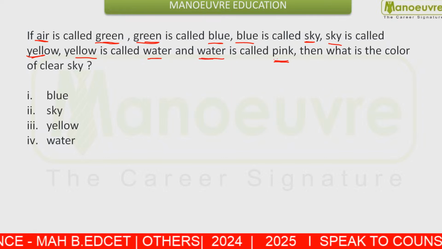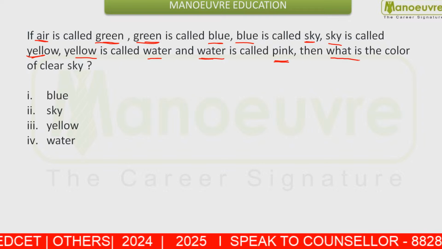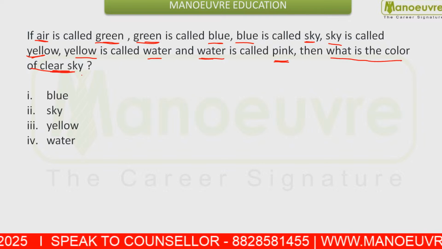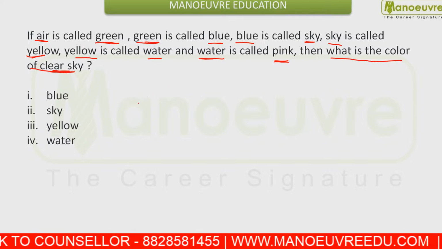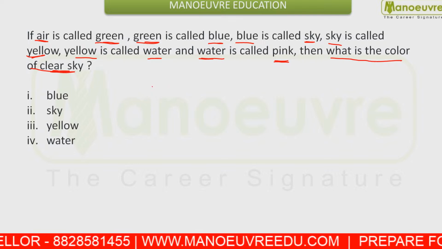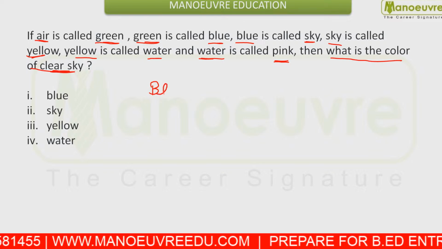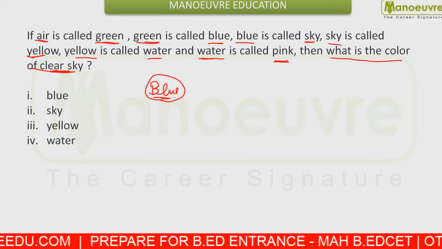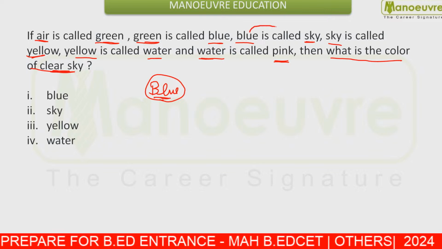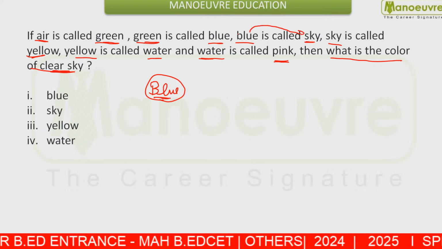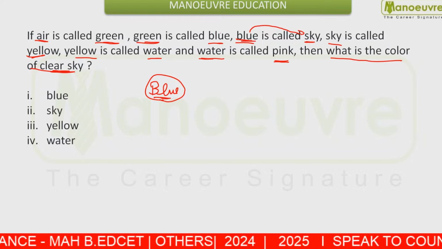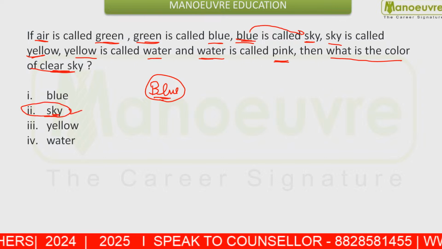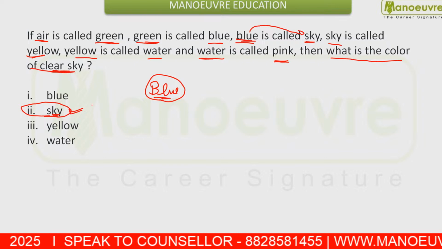These are the codes given to you, and you are asked what is the color of a clear sky. We all know a clear sky is blue in color. So now we need to check what is the code for blue. The code for blue is given, that is sky. Blue is called sky. So our answer should be sky. Option number 2 will be your answer here.